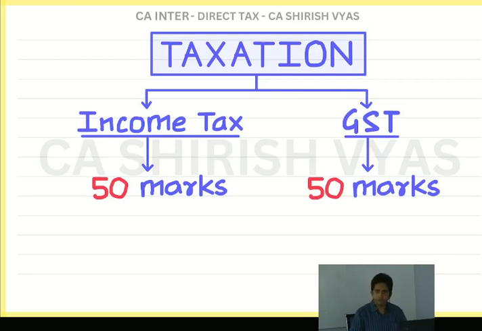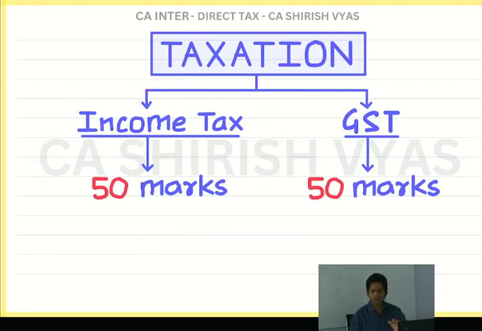So ready? See, your subject taxation is broadly divided into two parts. 50 marks you have got income tax, and for 50 marks you have got GST. I am going to teach you income tax. GST will be taken by some other faculty. I will be taking income tax, which is of 50 marks.